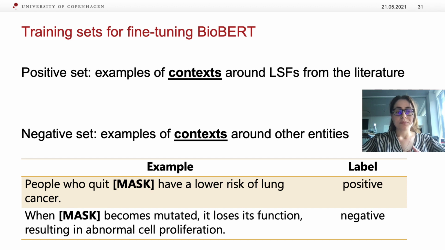So for example, if I have a sentence that says people who quit X have a lower risk of lung cancer, I guess as a human you can understand that it means probably smoking, and then that is a positive example for us. Smoking is a lifestyle factor. But when a sentence says when X becomes mutated, it loses its function, resulting in abnormal cell proliferation, I guess you can also understand that this is a gene, and in this case P53. So we don't want the model to learn the names, we want it to learn how things look around the names. In that sense, it can predict new names that we don't already have.